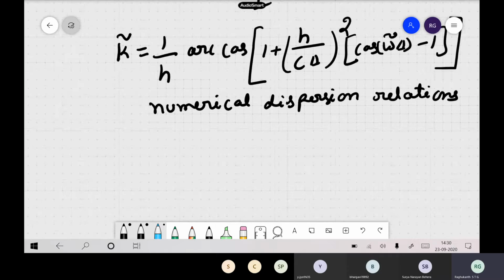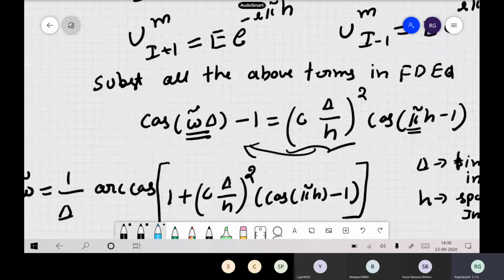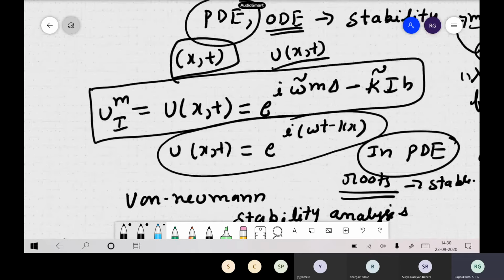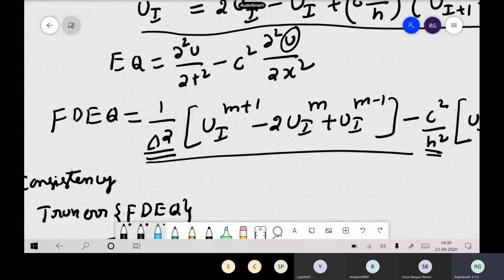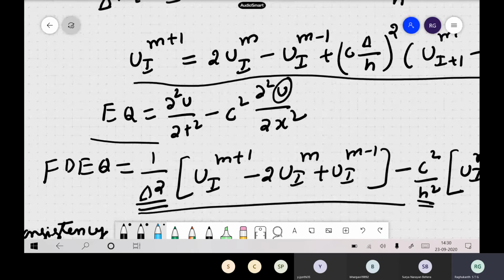So what is the analytical equation, if it is an undamped medium? What is the analytical dispersion relation? For the original wave equation, this is our original equation, the second derivative of u.